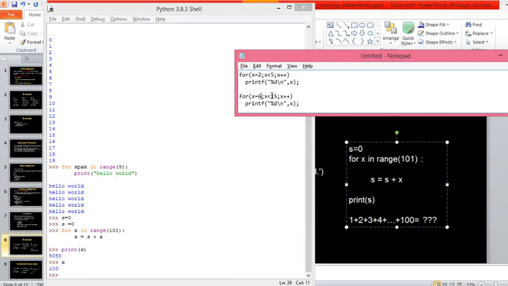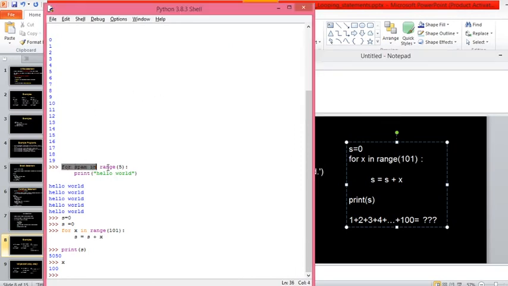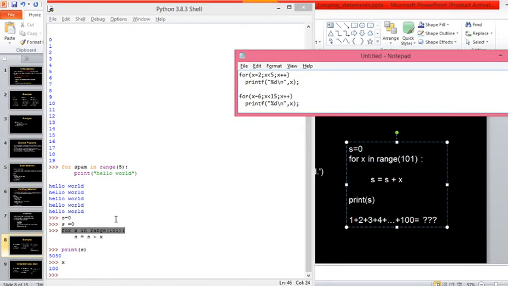Because here in the for loop, what I discussed with these examples, look at this example or this example, I said the variable always will have the beginning value as 0. But if I want a different starting value for the variable, then how should I write it in Python? That's one.